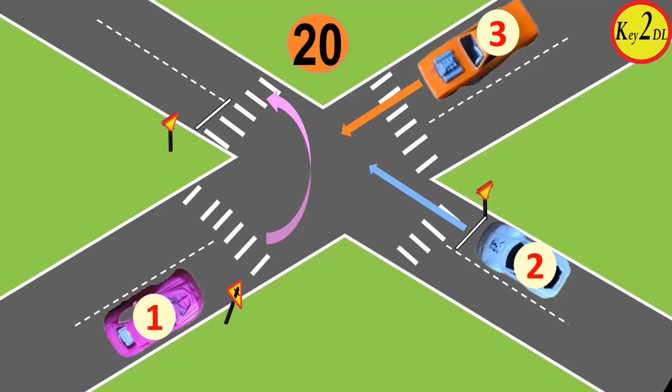And 2 has the yield sign, so 2 has to wait anyway. 2 should see both sides of the road, and if it is clear, then only 2 can go. So 2 is the last. And then out of 1 and 3, 3 is going straight, but 1 is crossing the lane to the left side. So 1 has less priority than 3. So 3, 1, and 2.